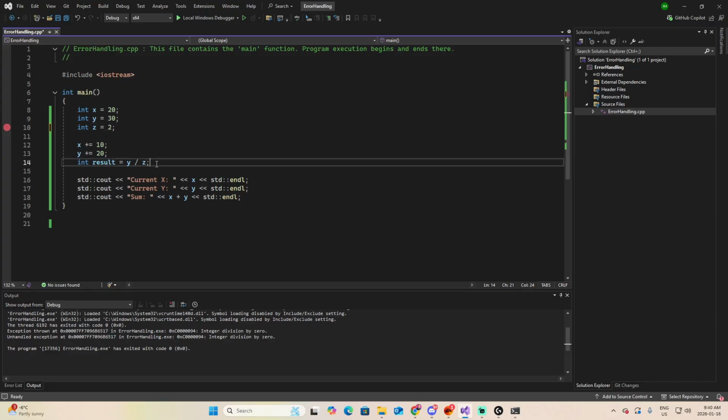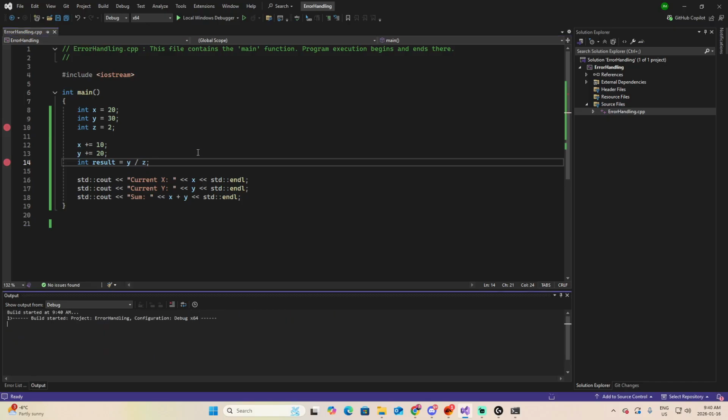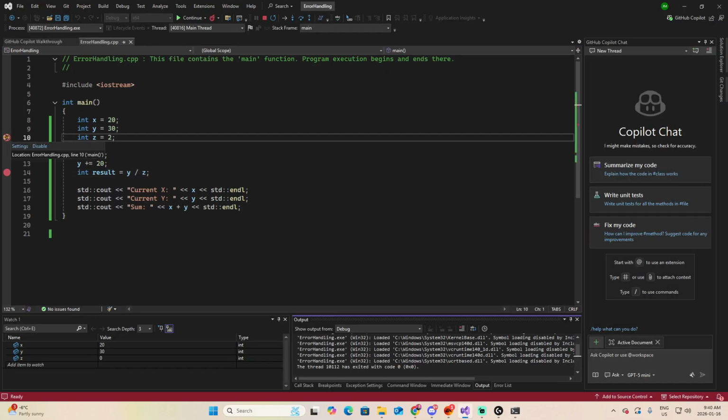And I want to do something else. I want to create another breakpoint for the line 14. Let's do a local Windows debugger process with F5. We stop in the breakpoint on line 10, and let's say I want to continue to the next breakpoint where I knew that the error was originally.